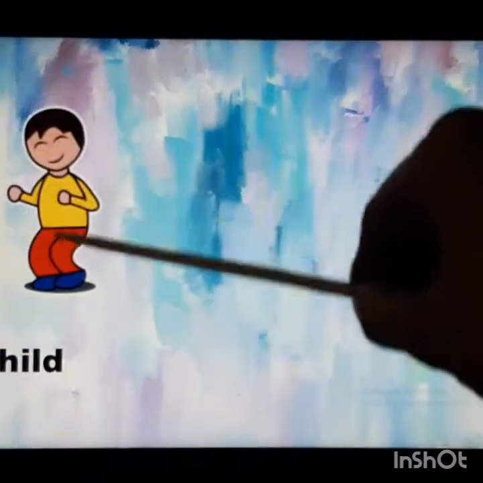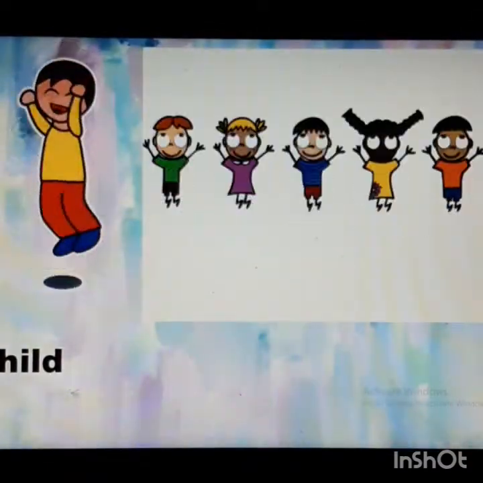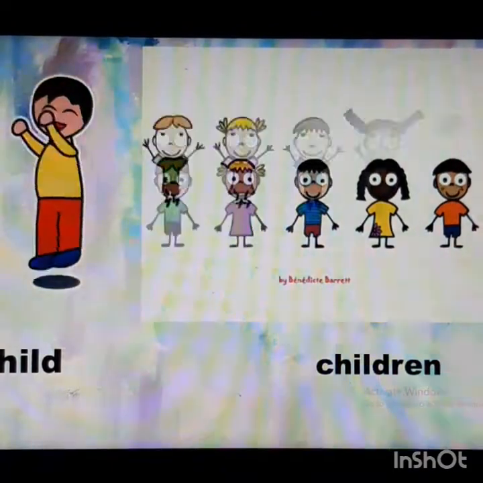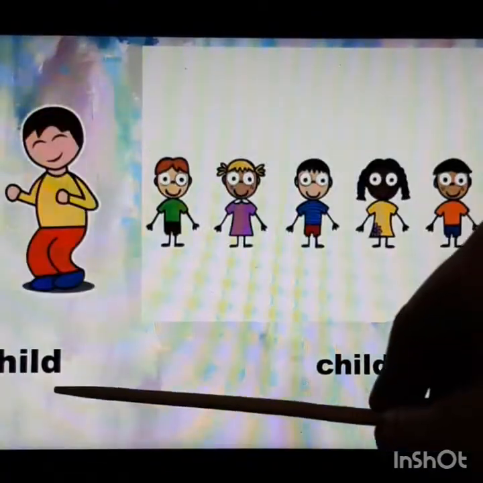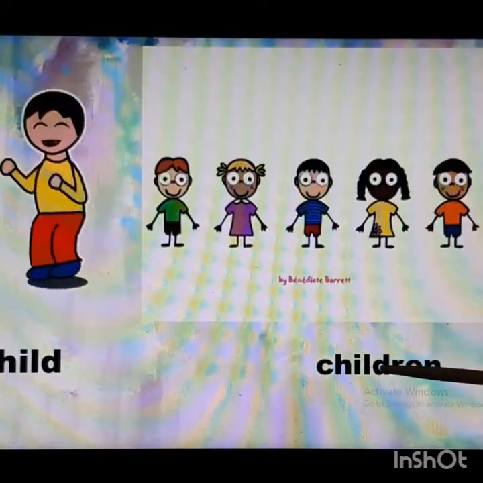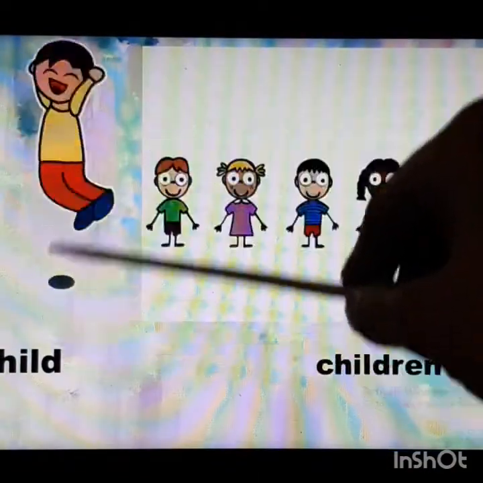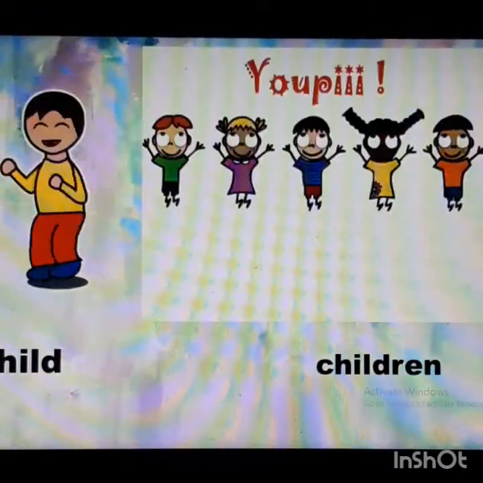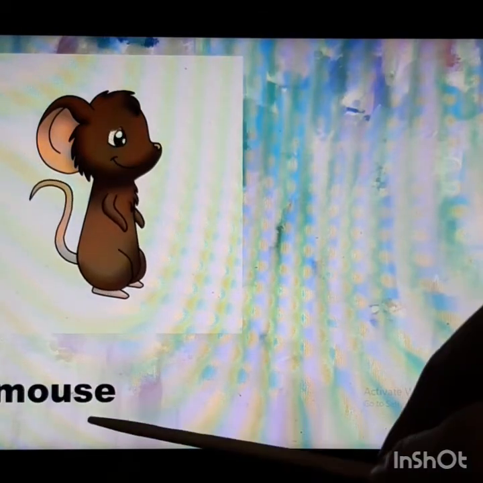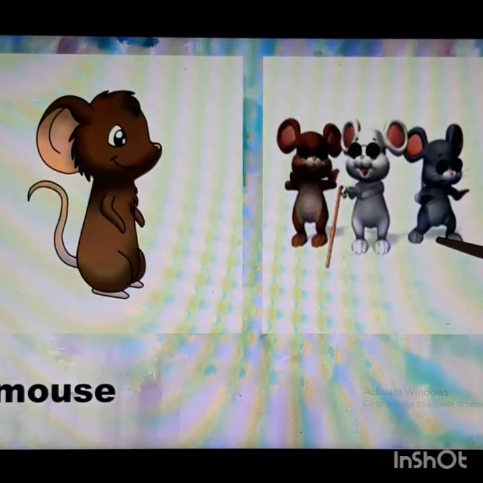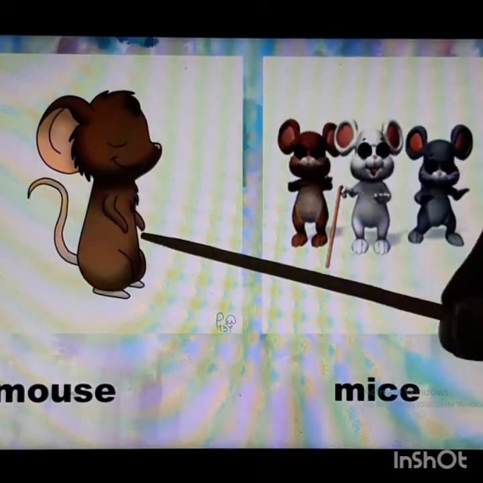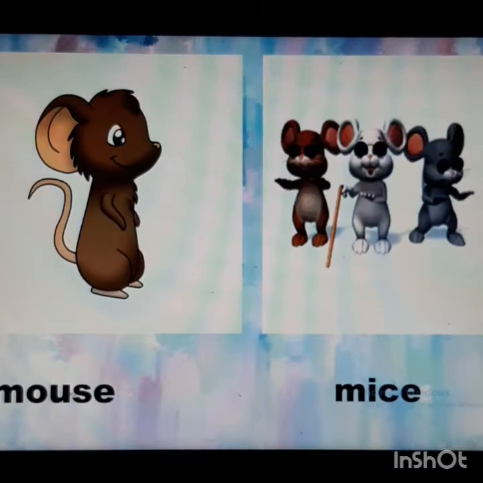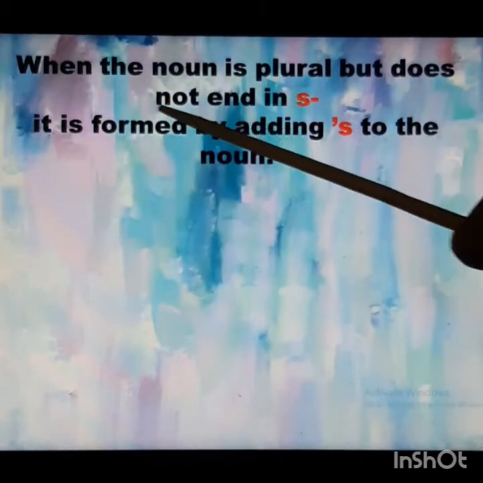Next, who is he? Jumping? A child. Yes, a child is jumping. Now next, who all are they? They are children. Okay, children are jumping. So here we can see the child is singular and children are plural. Next. Oh, look at this little buddy. A mouse. Oh, there are many. Mice. So the mouse is singular and mice is plural. Why did we see this? Let's look at it.